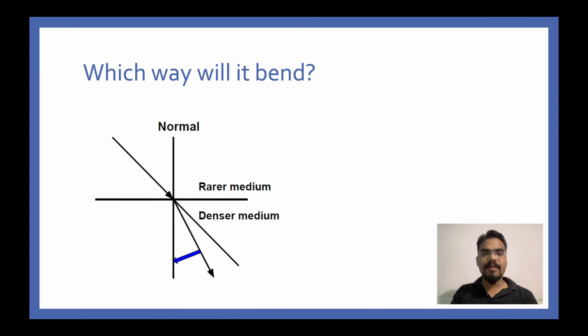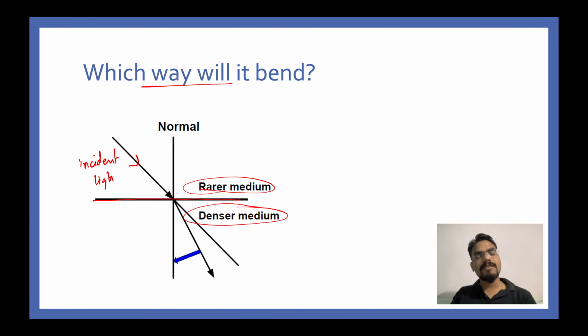Now I have a couple of questions, guys. Which way will it bend? Which way will the light ray bend? So let's say this is an interface, this is a rarer medium here, and below that we have a denser medium. Now this is the incident light that is incident on the surface. This is the normal as already seen and written there.